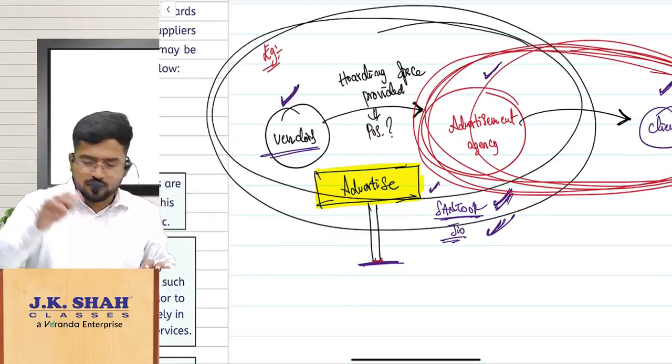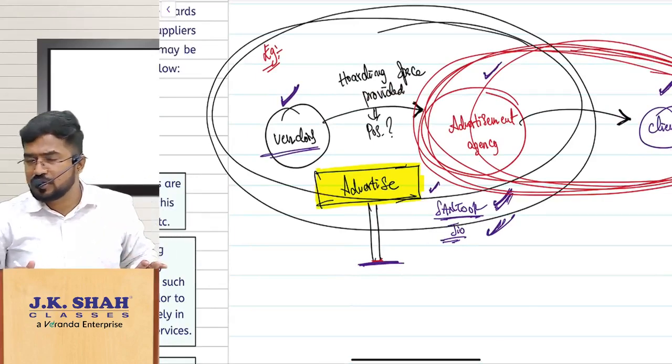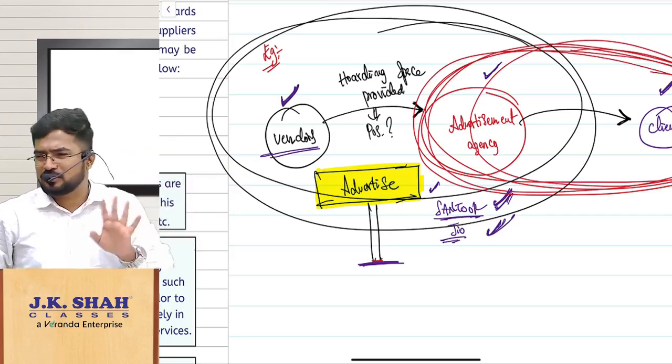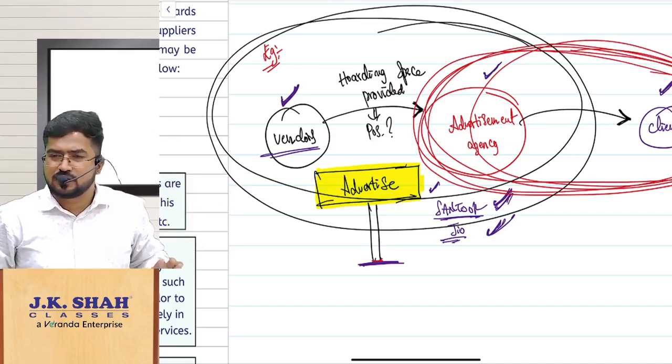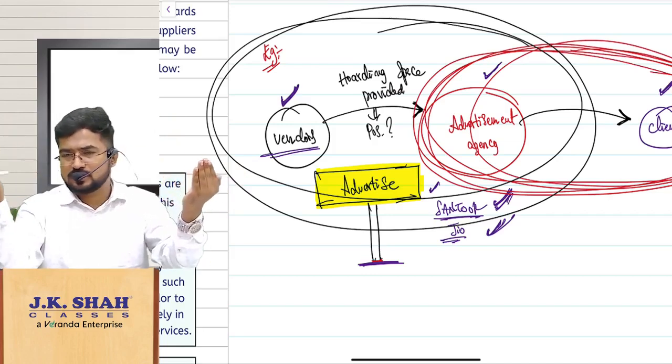In this area there are two possibilities, sir. That fellow is either providing advertising services only to me, or he is giving that hoarding itself on rent to me. Sir, you change whatever you want. Monthly you give me this much rent. So that is renting of immobile property. So one case is renting of immobile property, the other case is advertisement services.